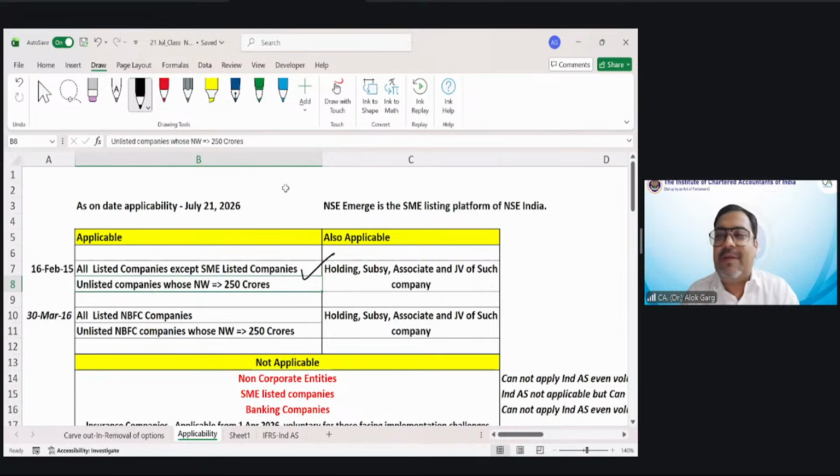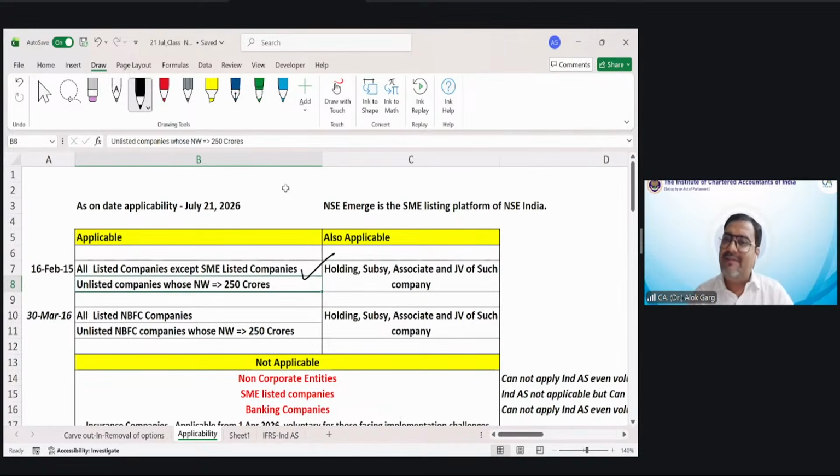Are you getting me, my dear friends? For a private limited entity, you can file your financial statements and get them audited by September. So for 25-26, when you complete the audit, you get the final net worth, as per the audited financial statements. For 31st March 26, the financial statements will be finalized in September 26. When you get to know your net worth is more than 250 crore, how can you apply Ind AS in the year 25-26? That is why whenever the net worth crosses 250 crores, Ind AS will be applicable immediately from the next year.